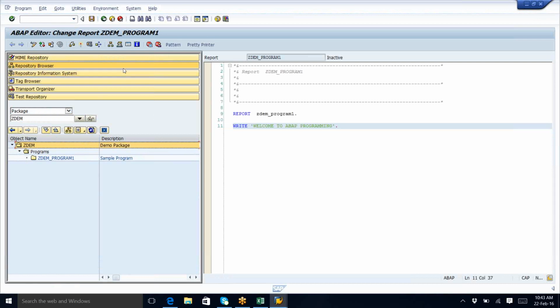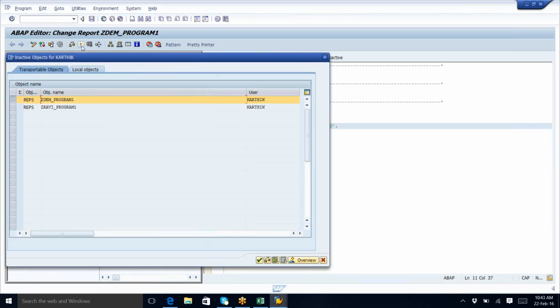So now, what I want is to activate the program. So this is the button for what? Activation. Just click on this button. So what is the meaning of activation? It means before moving into the quality, make sure that we activate the programs. Otherwise, the transport request will throw an error. So just click on it, and your program is already highlighted. Just tick this or press enter. Anything is fine.